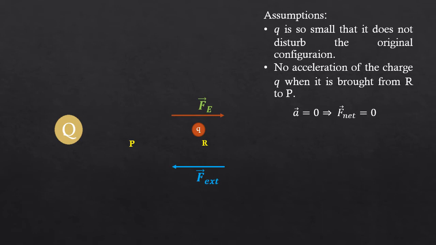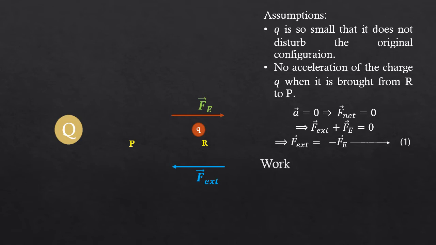That is possible only when the net force is zero. The net force experienced here is nothing but the sum of the external force and the electrostatic force. So F external plus Fe must be 0. From here we can write F external must be equal to minus vector Fe.